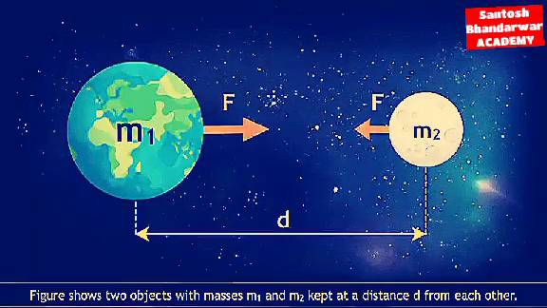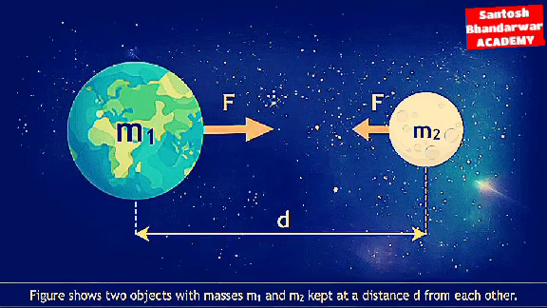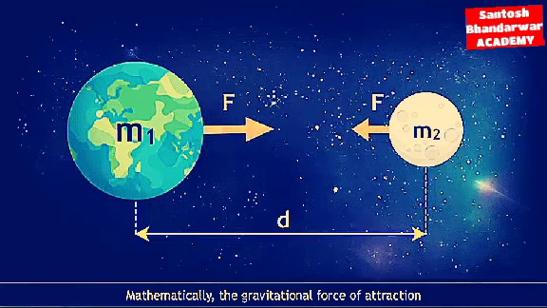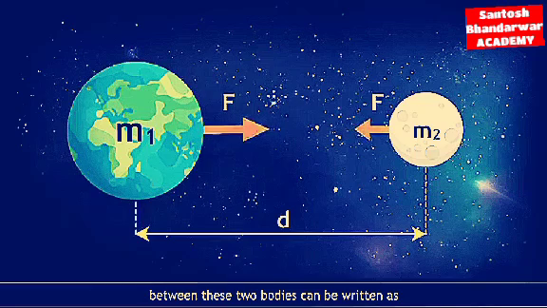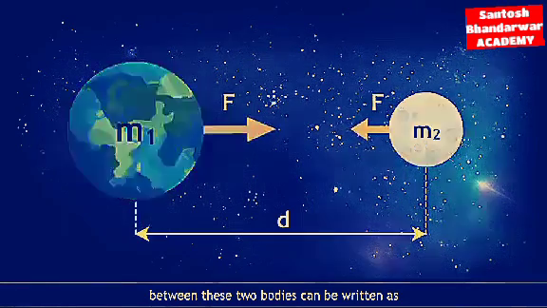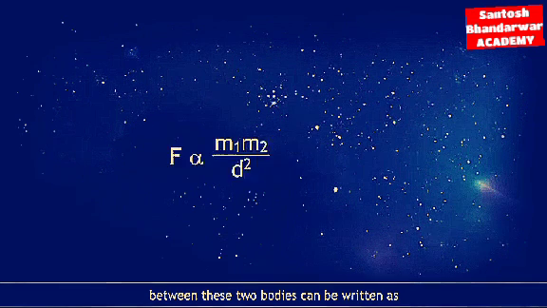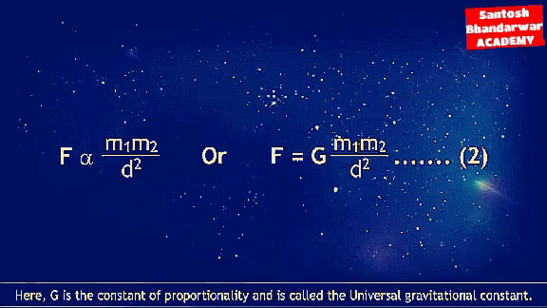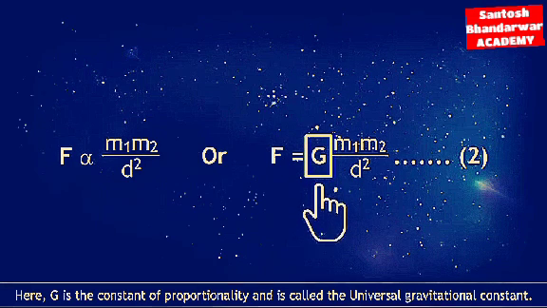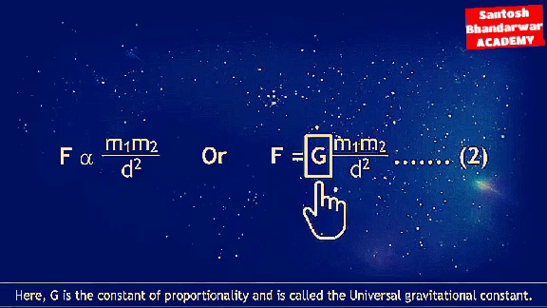Figure shows two objects with masses m1 and m2 kept at a distance d from each other. Mathematically, the gravitational force of attraction between these two bodies can be written as F is directly proportional to m1 m2 upon d square, or F = G m1 m2 / d², statement 2. Here, G is the constant of proportionality and is called the universal gravitational constant.